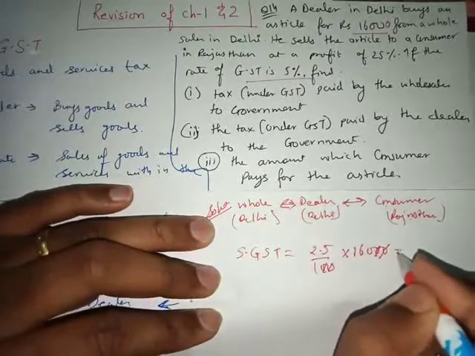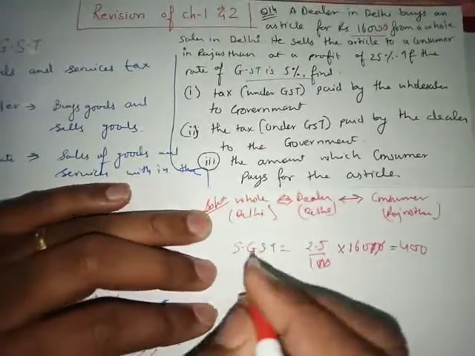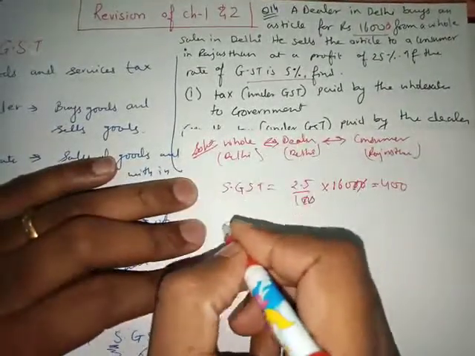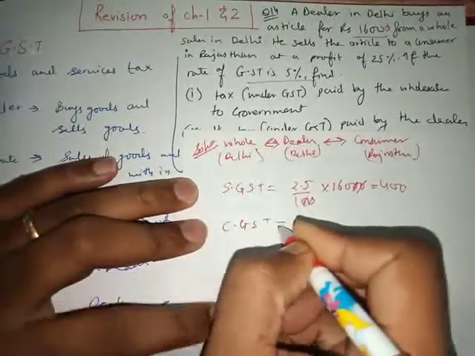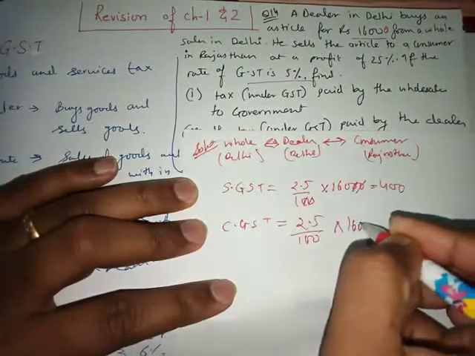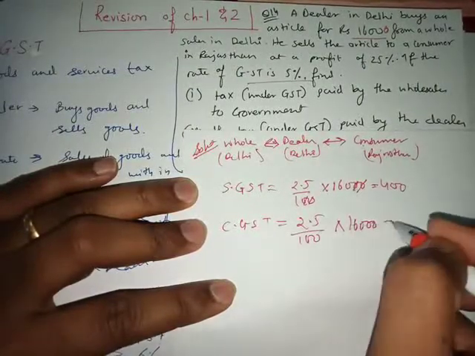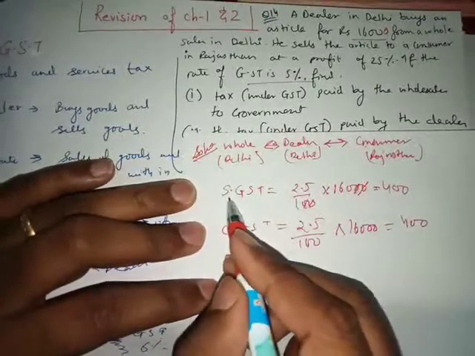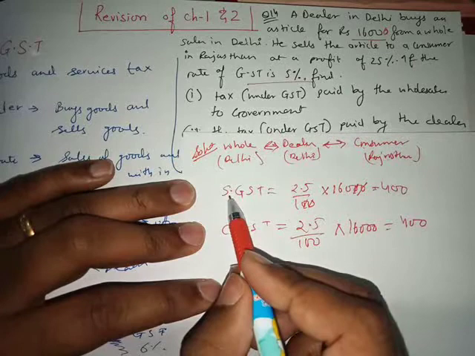When you multiply this, you'll get 400. And same for CGST: CGST equals 2.5 upon 100 into 16,000. When you cancel, you'll get 400. So 400 rupees goes to the central government and 400 goes to the state government.